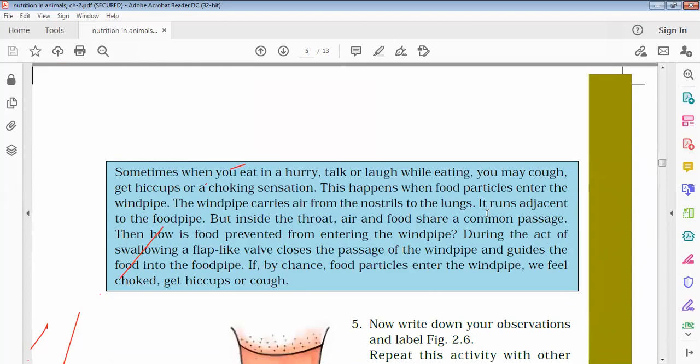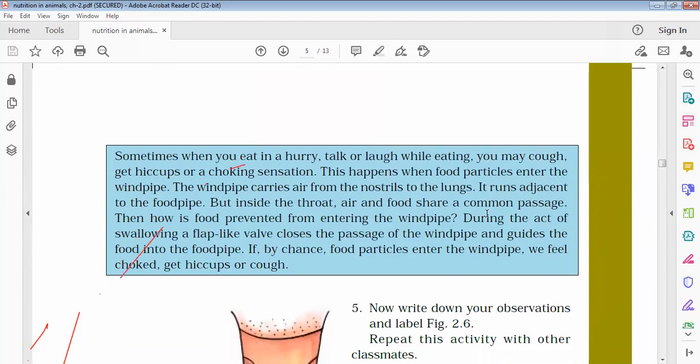Very important. Sometimes when you eat in a hurry, talk or laugh while eating, you may cough, get hiccups or a choking sensation. Why? This happens when food particles enter the windpipe. The windpipe carries air from the nostrils to the lungs and runs adjacent to the food pipe. But inside the throat, air and food share a common passage. Due to this, a flap-like valve always closes the passage of the windpipe.